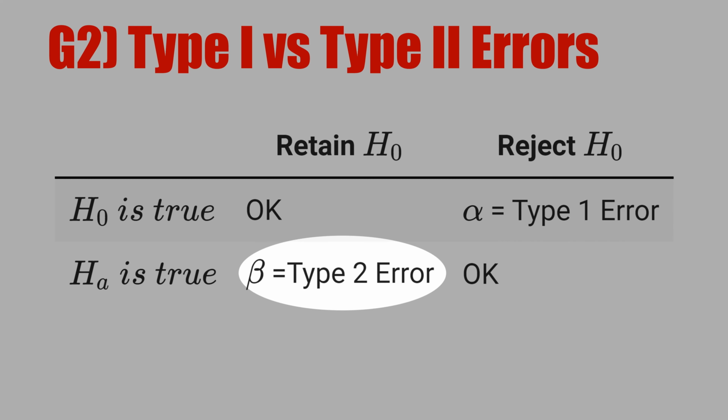Note that in medicine, the social cost of committing type 2 error is too big. Imagine a person with HIV or coronavirus, and then you tell this person you don't have a disease. It's a big social problem.